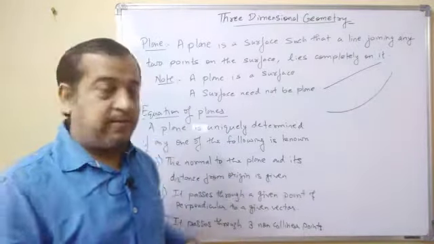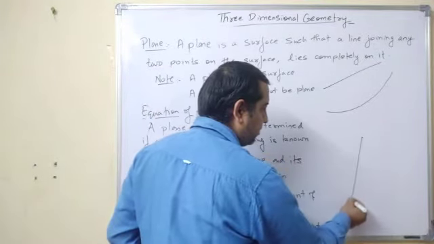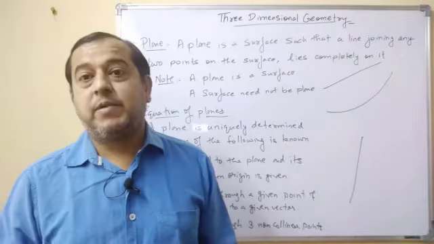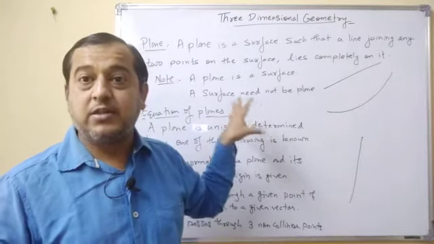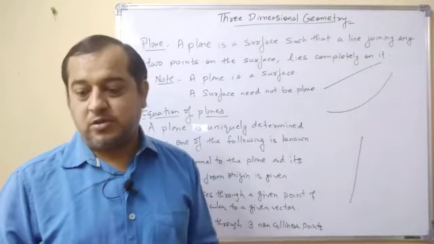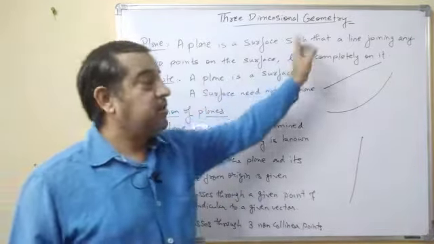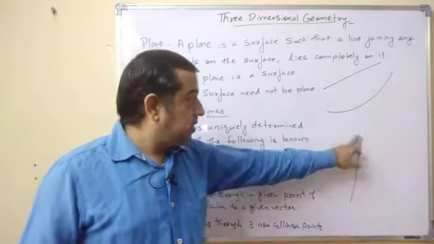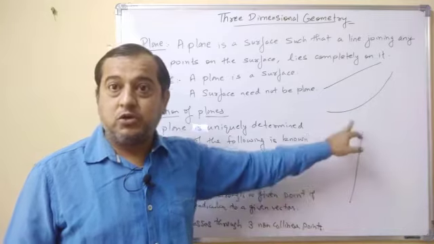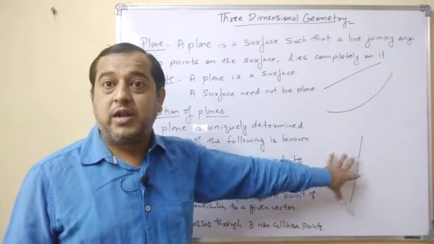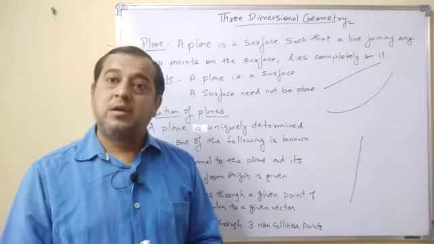If we talk about this whiteboard, see this. This is a point and this is a point. When we join these 2 points, then clearly the line segment completely lies on this whiteboard. So this is a plane, or we can say this is a plane surface. Okay, clear? So what is a plane? A plane is a surface such that if we take any 2 points on this surface and join them by a straight line, then the straight line completely lies on the surface. Such a surface is a plane.